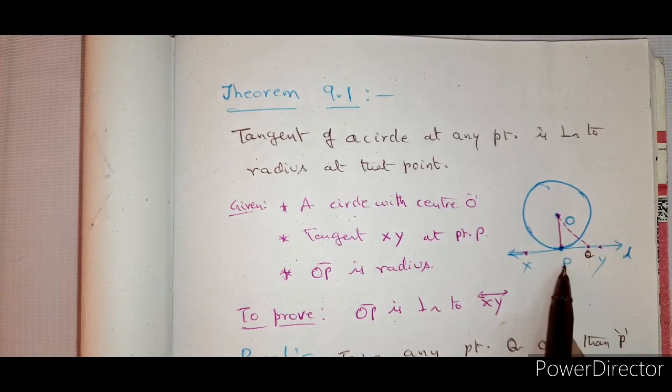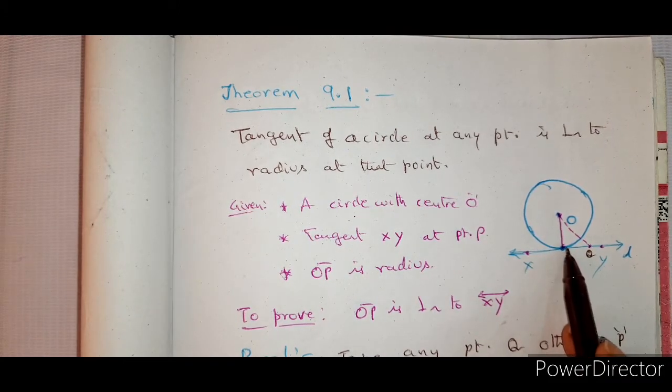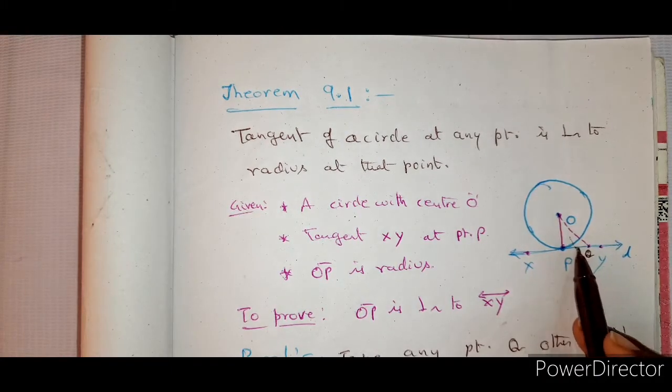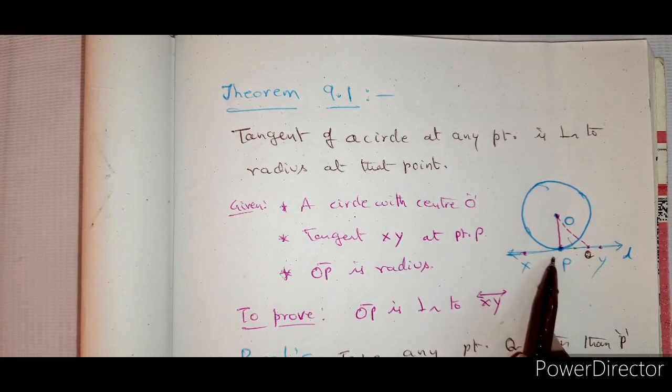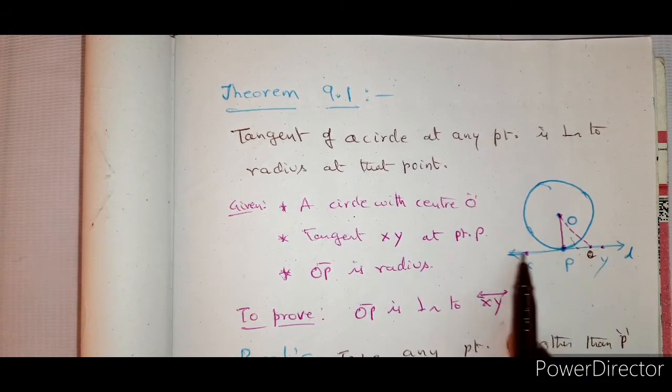OQ is greater than OP. And any point you take other than P, even the one which is lesser, will be greater than OP. That means OP is the smallest distance from O to this line.